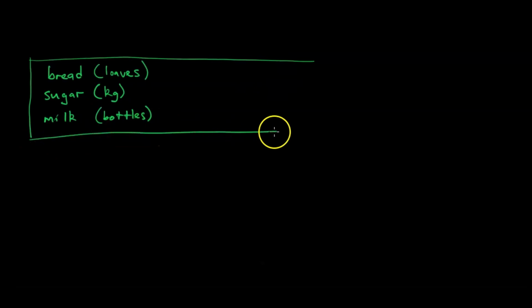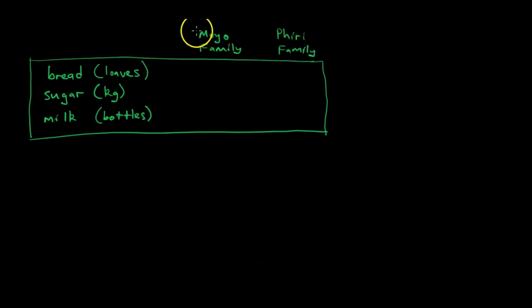But we are comparing two families. We have the Moyo family and we have the Piri family. The Moyo family and the Piri family. Like this.